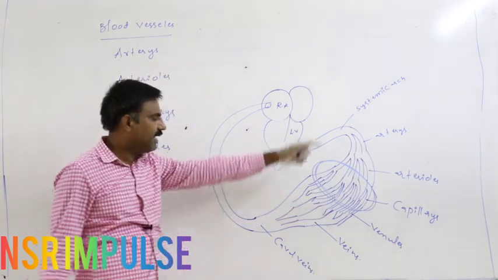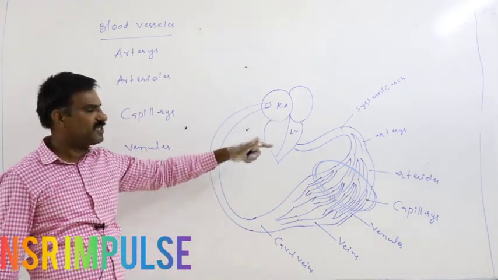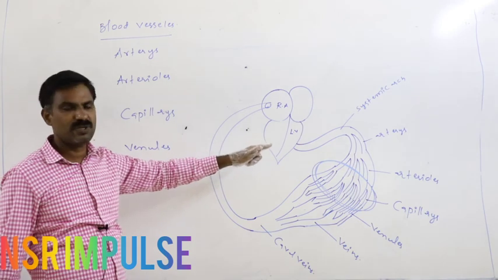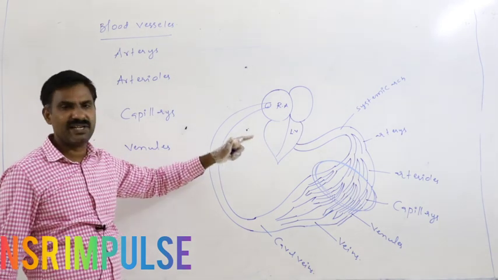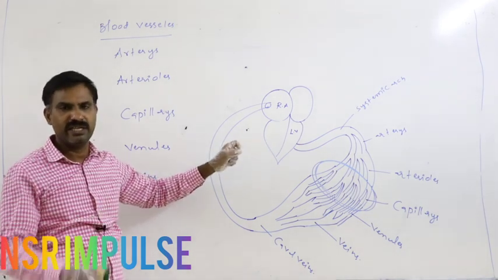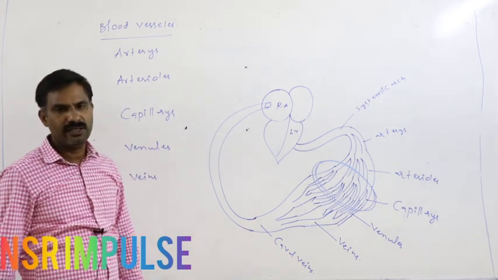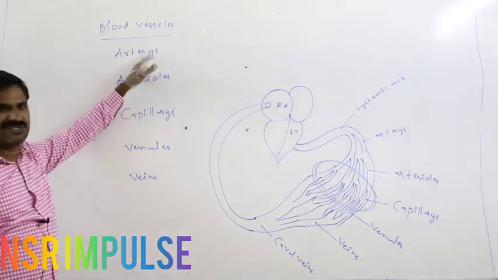In that way, the capillary network gets formed inside the body. This is responsible for the continuous circulation of the blood without leaking into the tissue. Then what is the structure of artery?